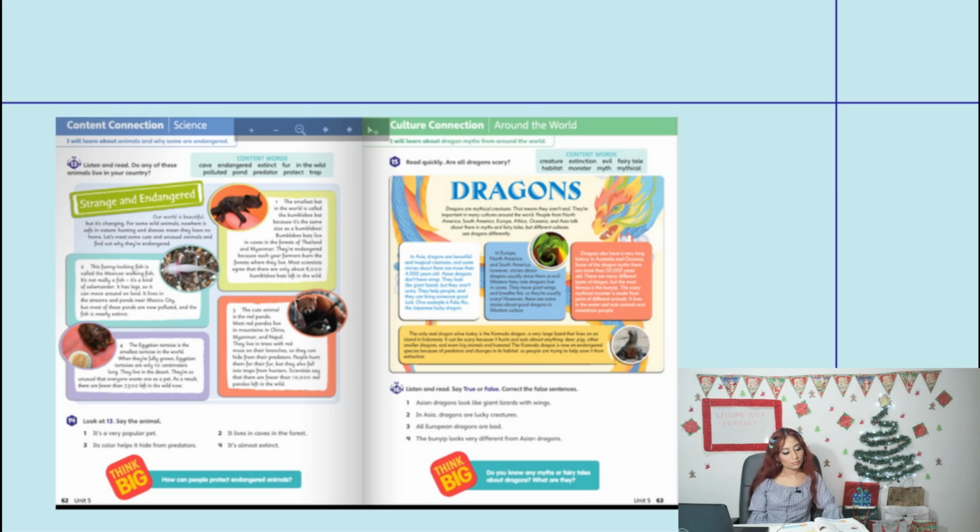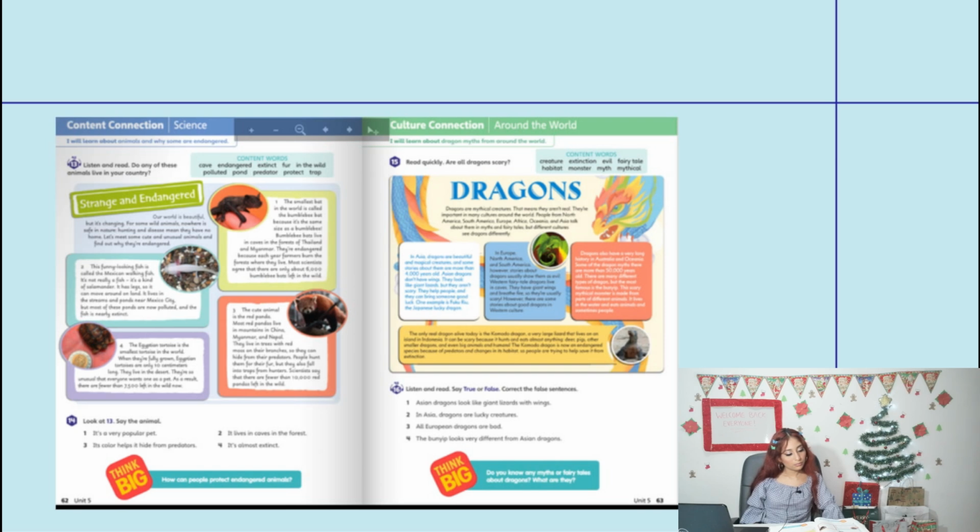2. This funny-looking fish is called the Mexican walking fish. It's not really a fish. It's a kind of salamander. It has legs, so it can move around on land. It lives in the streams and ponds near Mexico City. But most of these ponds are now polluted, and the fish is nearly extinct.